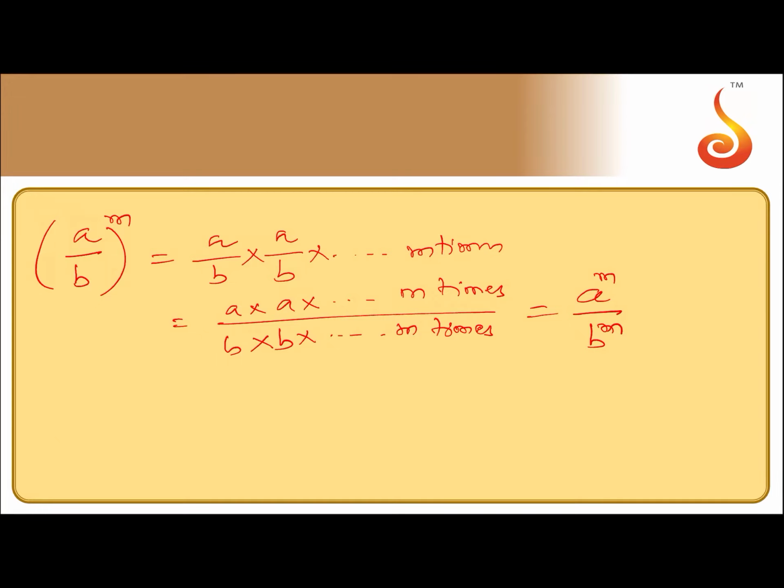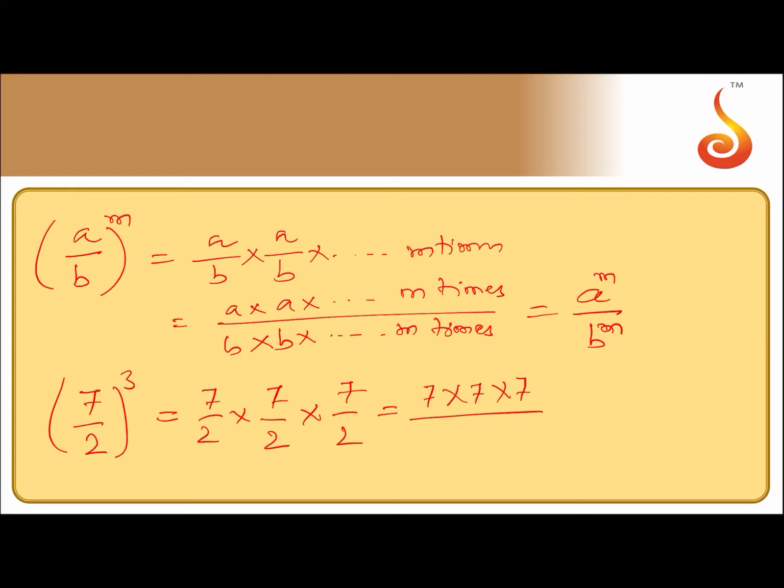Clear? Right. If I have 7 divided by 2 taken whole cube as an example, then 7/2 × 7/2 × 7/2 can be written as 7 × 7 × 7 divided by 2 × 2 × 2. That is equal to 7 cubed divided by 2 cubed. Clear?